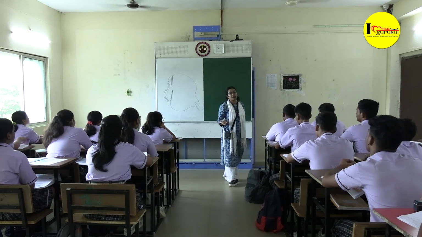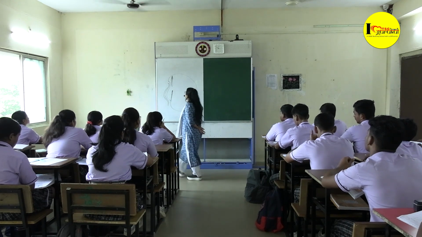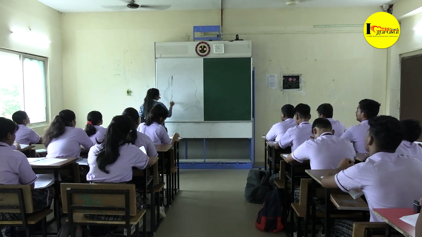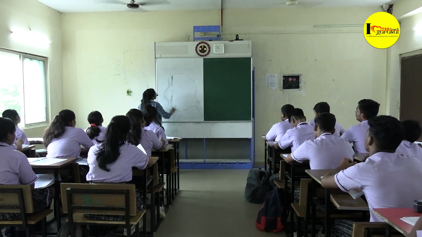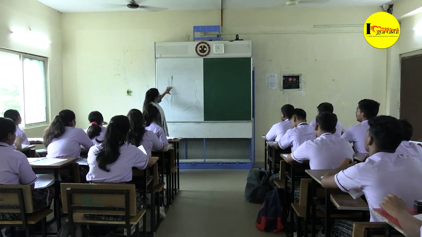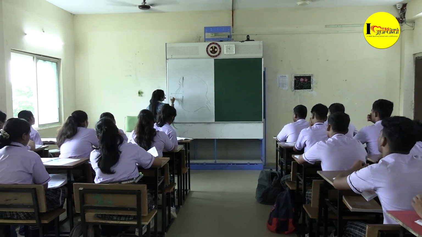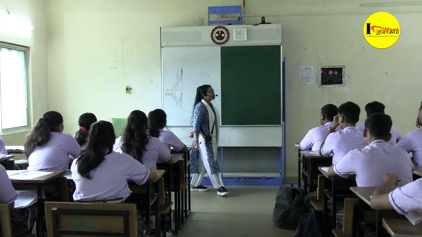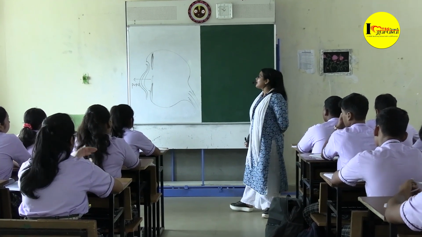Who gives the color to the eyes? The iris. This is a part of the eye that gives color to our eyes. And then there is a gap in the iris, and this gap is called our pupil. What do you mean by pupil, and what is the function of the pupil? It allows the light to enter inside the eye.